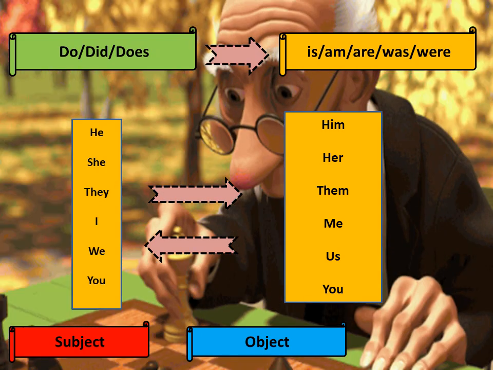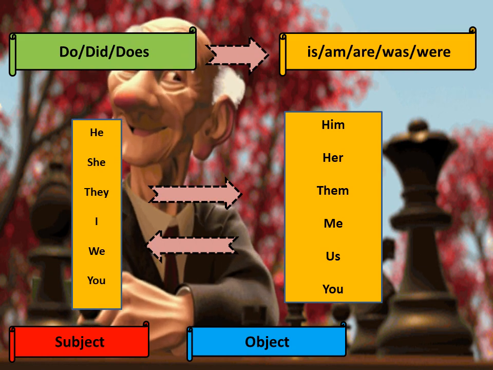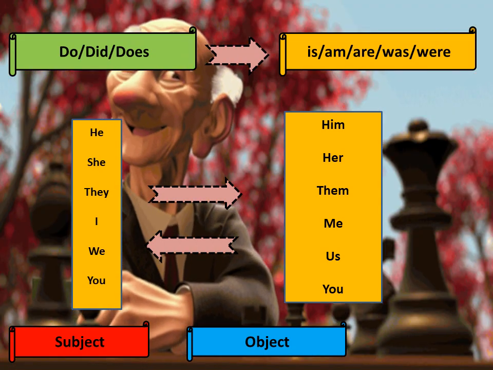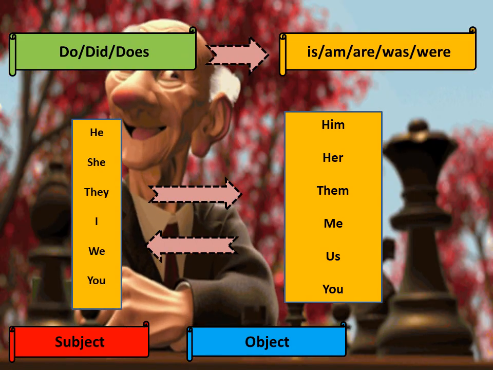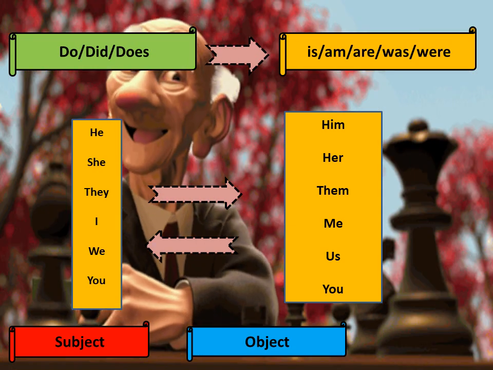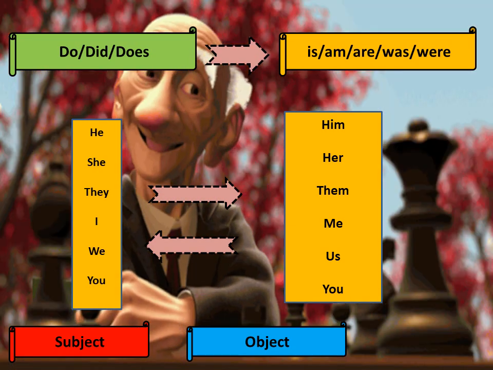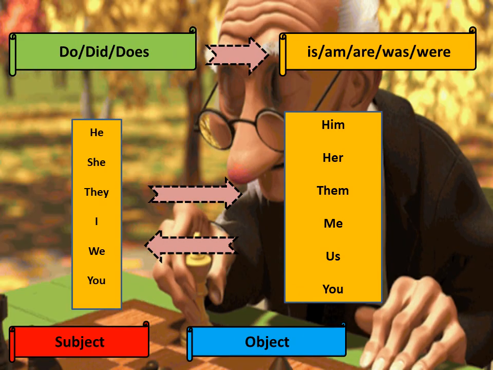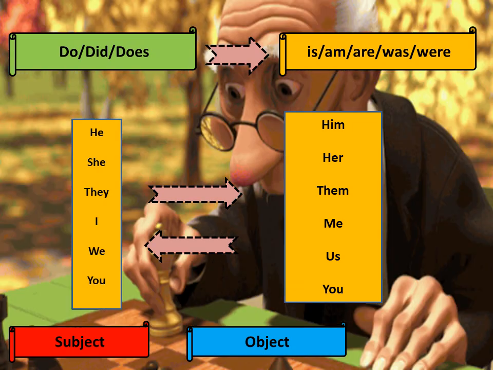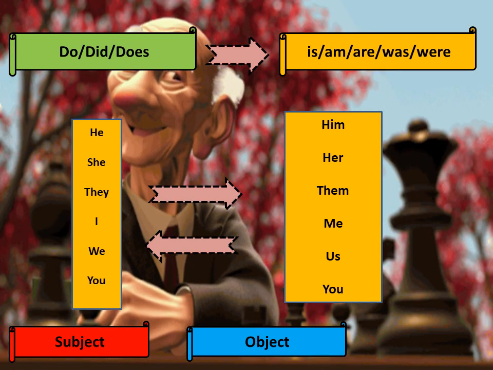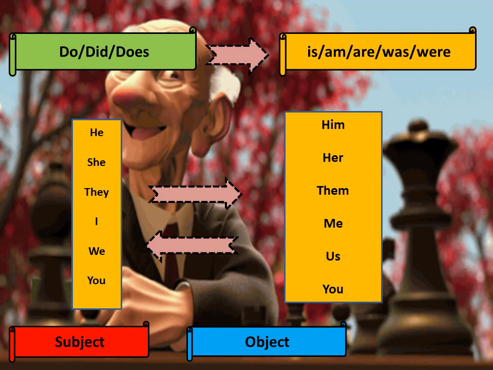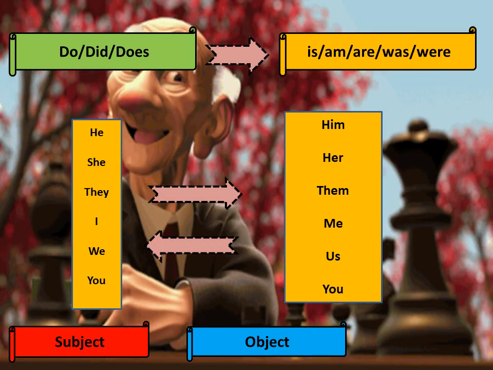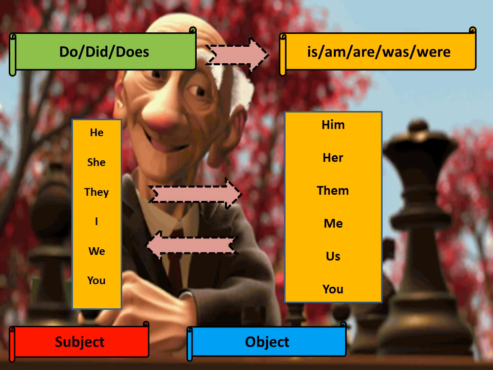It will be converted to him, she to her, they to them, I to me, we to us, and you will remain the same. A similar thing will happen when they move from object place to subject place. Him will convert into he, her to she, them to they, me to I, us to we, and you will remain the same. That is why a two-way arrow is shown in this slide. Let us move forward and see some examples.